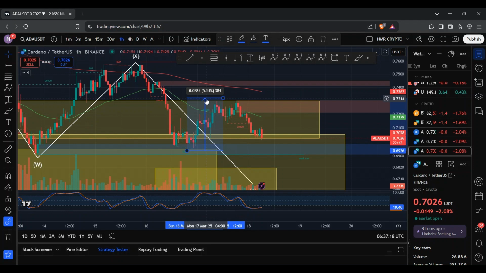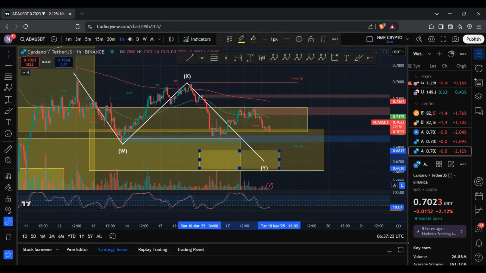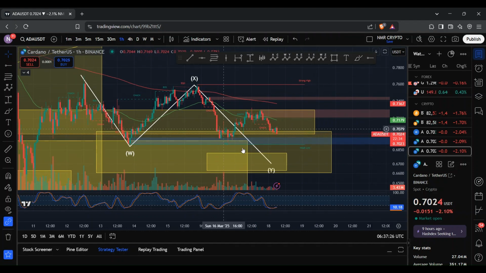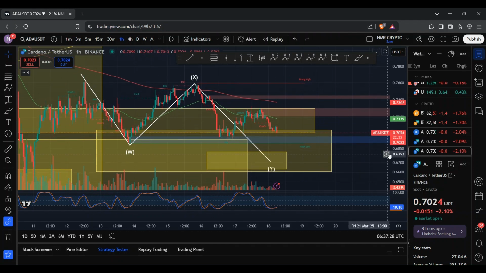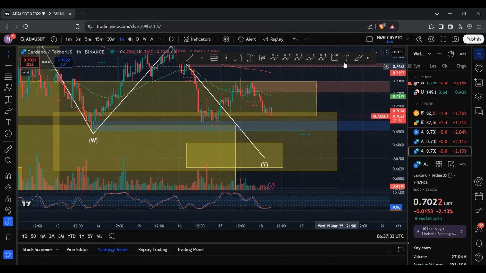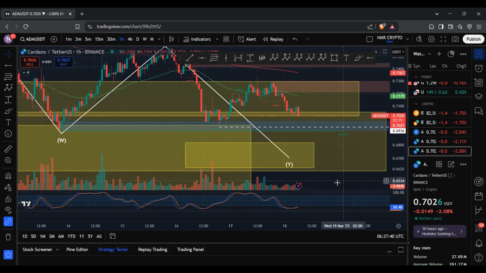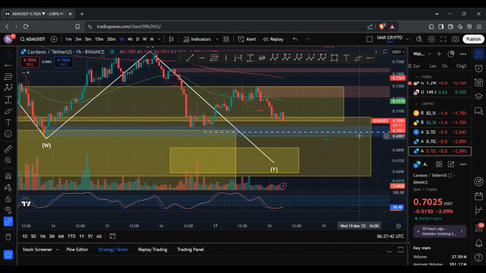And yeah, now it looks like we are on the move to the downside, where I am targeting ADA to potentially reach anywhere between 66 cents and 68 cents within this WXY structure that I talked about in my previous video. Now, we do need some further confirmations that we are on the move to the downside, and one of which is for this local low here at 69 cents. That needs to be broken.